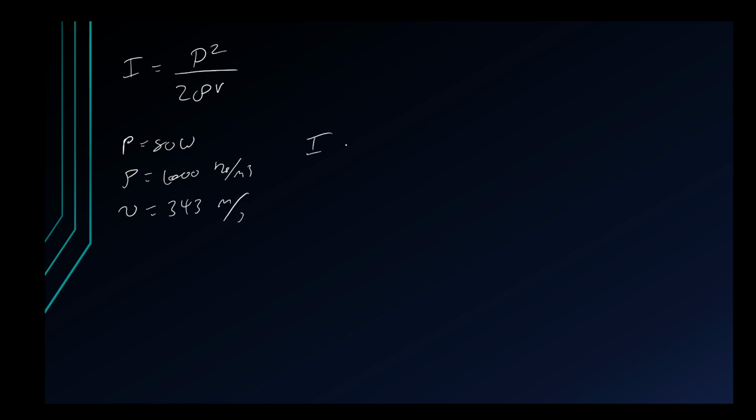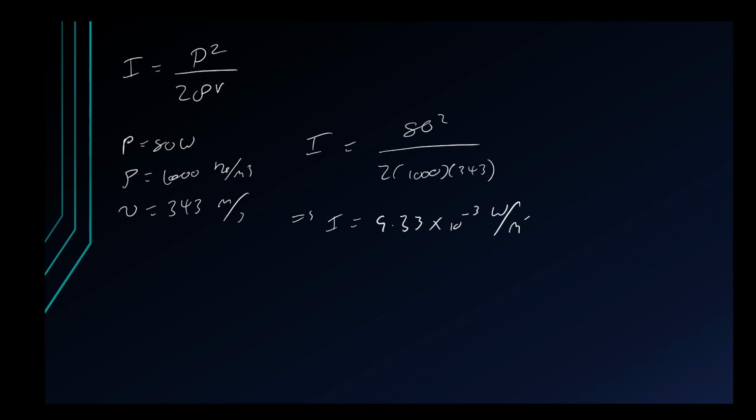So the intensity in watts per meter squared is 80 squared divided by 2 times 1,000 times 343. So if we work that out, because I haven't worked it out yet, it'll be 80 squared divided by 2,000 times 343. We should get a relatively small intensity, and we do. It's 9.33 times 10 to the minus 3, and then in units of watts per square meter.